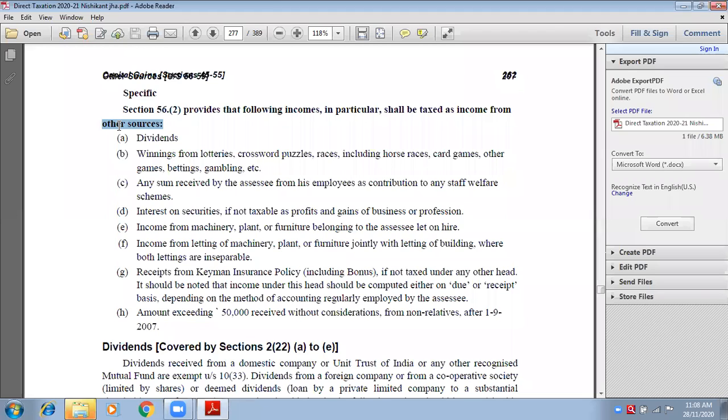Rent of house property which you are getting for the house will be taken to income from house property. But with the house, you have given extra appliances also, furniture also. So for this, you are charging extra rent. That extra amount of rent will be taken to income from other sources.